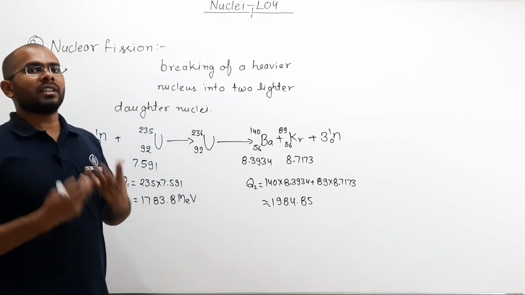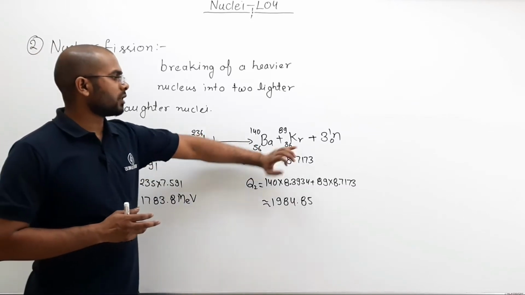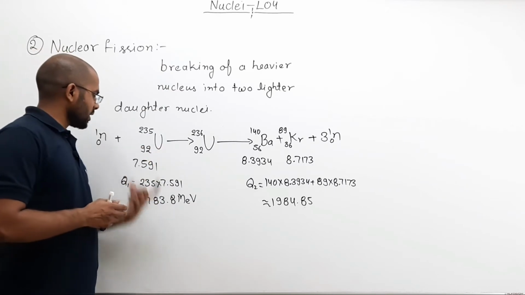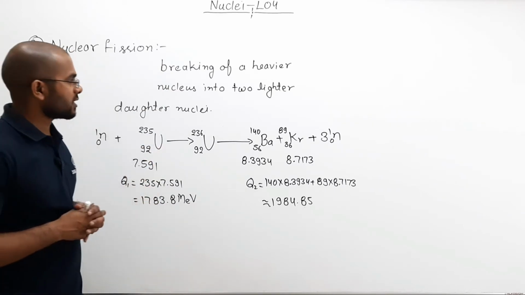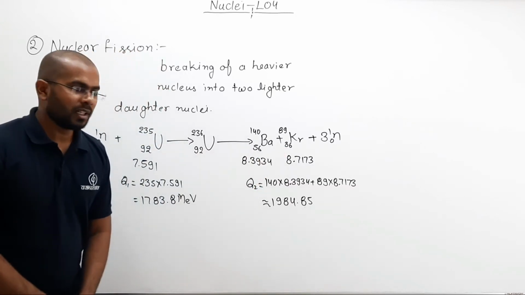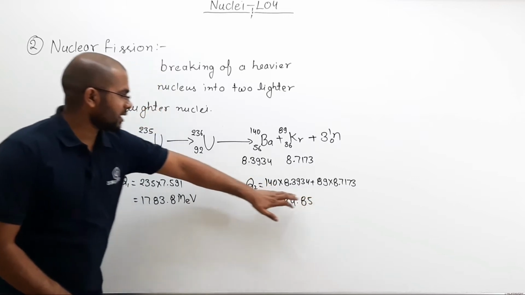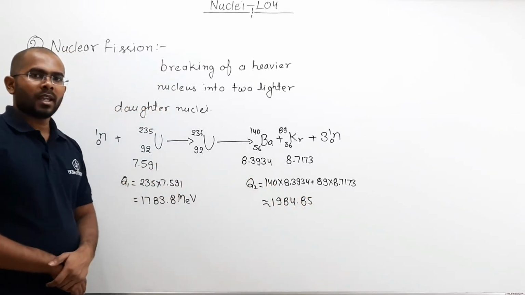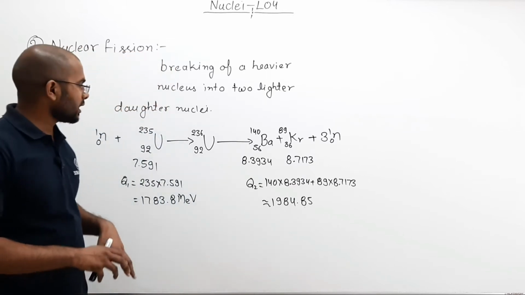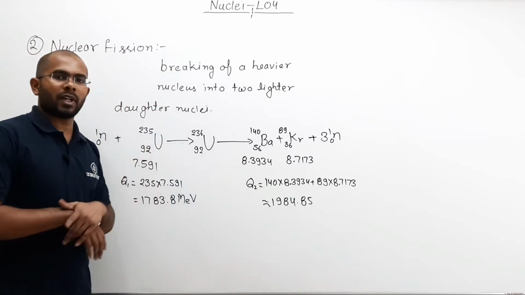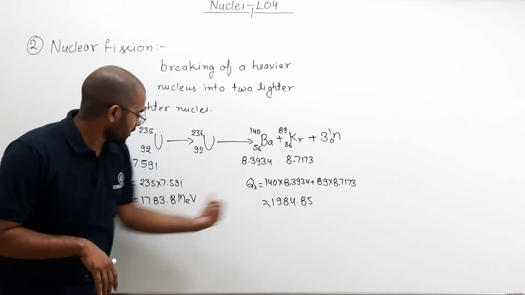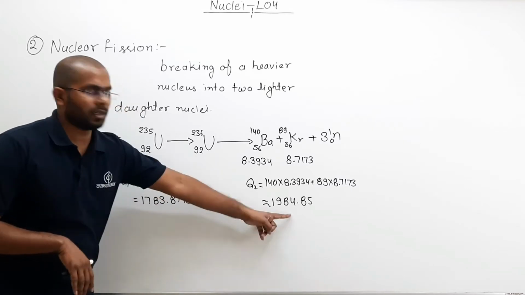Now see what is happening here. The total energy released during the formation of these nuclei is this much, and the total energy released during the formation of this is this much. Obviously more energy is released in the formation of this. Now if I want to know how much energy is released during the breaking of the uranium 235 nucleus, I just need to subtract this value from this value.